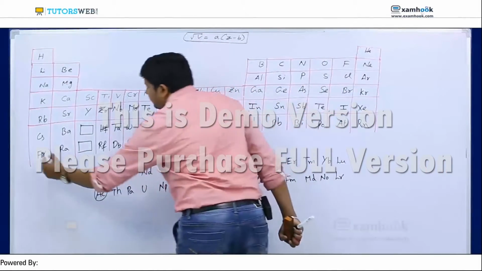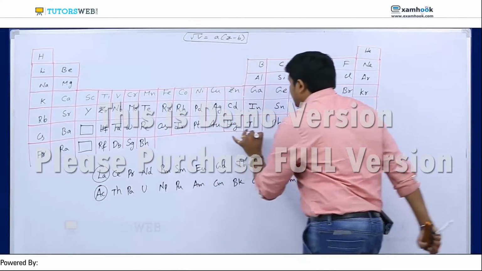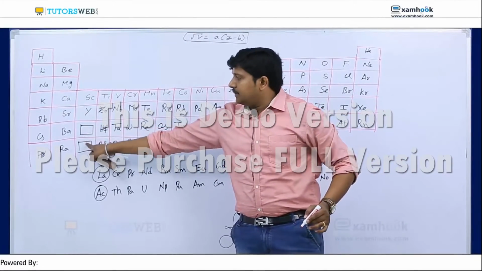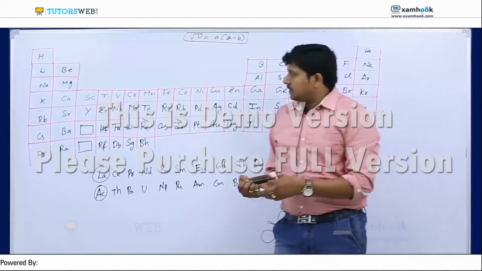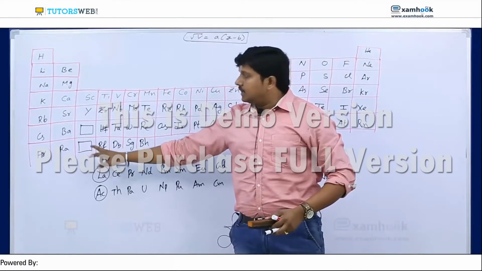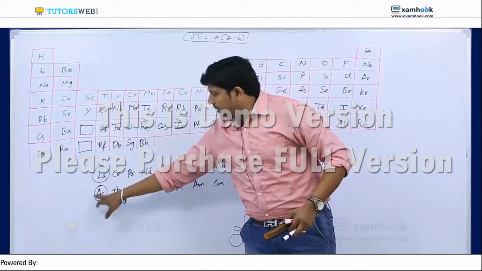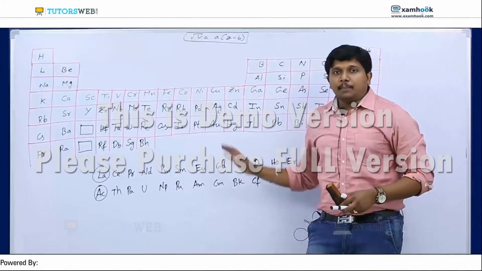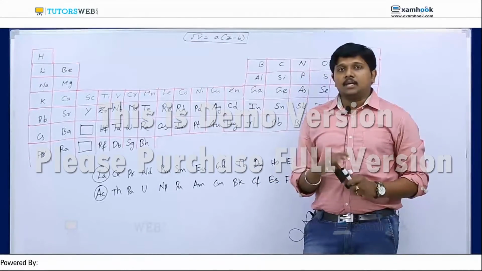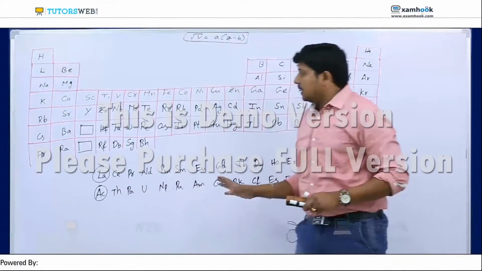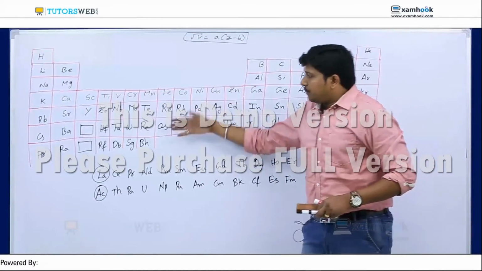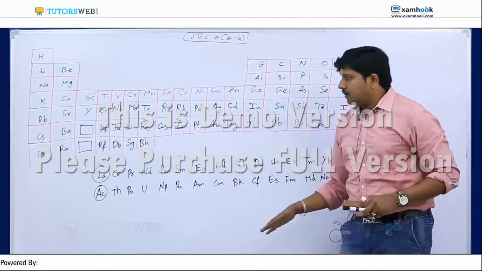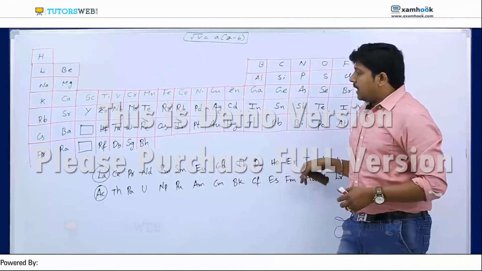But if I go with the cesium period, here we have a different classification again. Here I left empty places because, according to the electronic configuration or atomic masses, here it should be lanthanoids and here actinoids. But lanthanoids and actinoids belong to a separate block because their valence electrons belong to the f orbital. That's why they are placed at the bottom of the periodic table. That means there is no place for these two series in the main table. He wrote them separately from the periodic table. So that belongs to the F block.